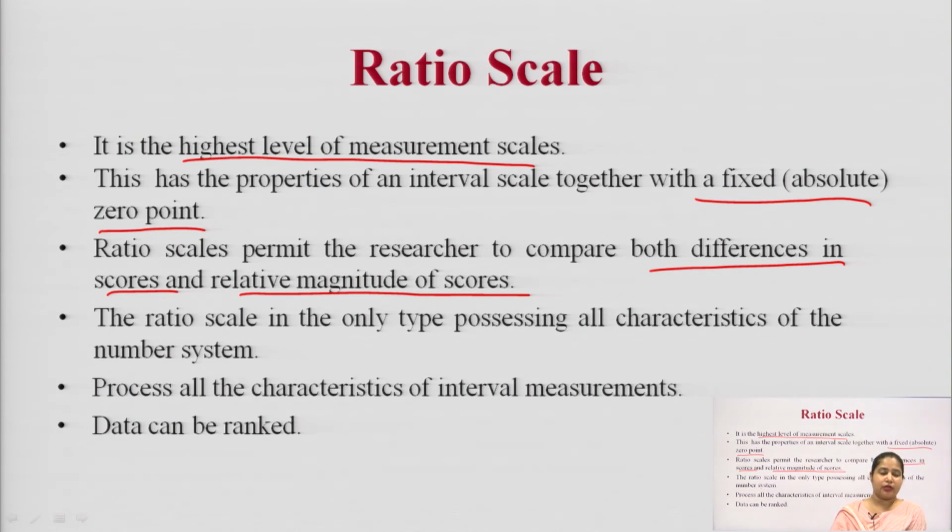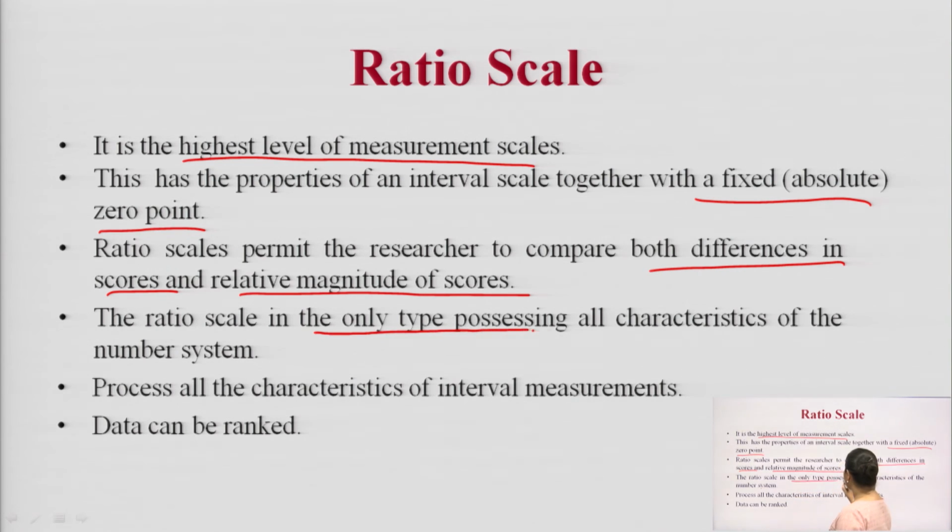Like when you ask the customer to rate from 1 to 5, 1 means very good, 5 means very bad. All the options chosen, 2, 1, 3, 5, have some difference and that difference is constant, but in the ratio scale you can also evaluate the relative magnitude of the score, and how we can calculate it.